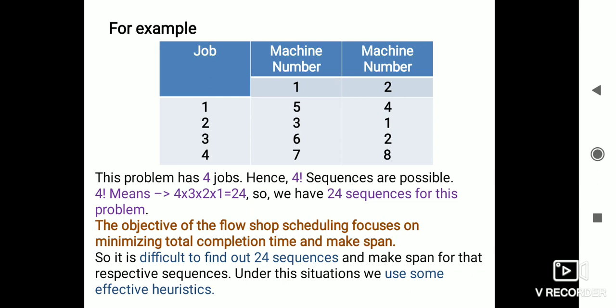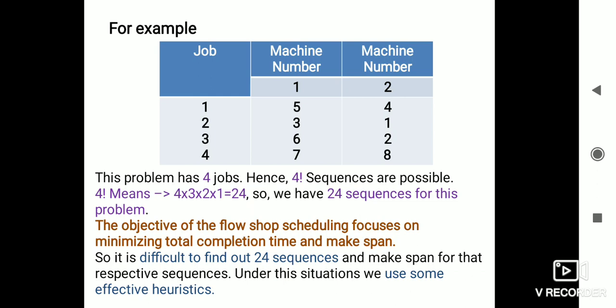Here we have an example with different jobs and different machines: 4 jobs and 2 machines. With 4 jobs, 4 factorial sequences are possible, that is 4 into 3 into 2 into 1 equal to 24. So we have 24 sequences for this problem.